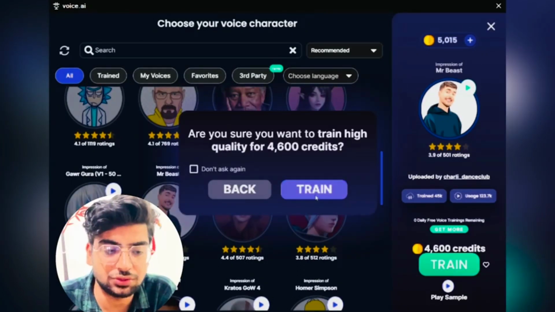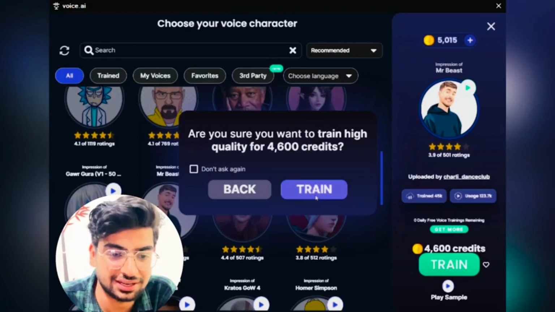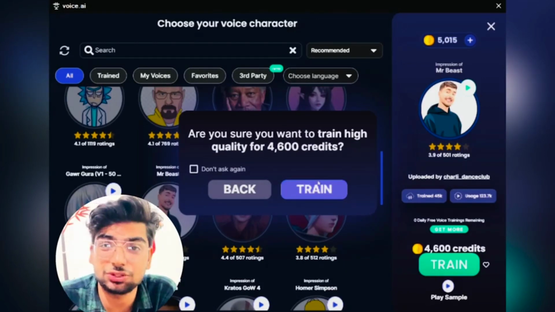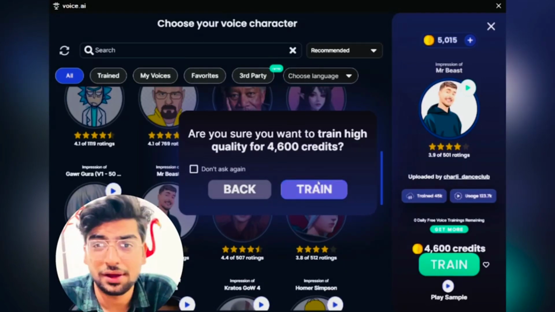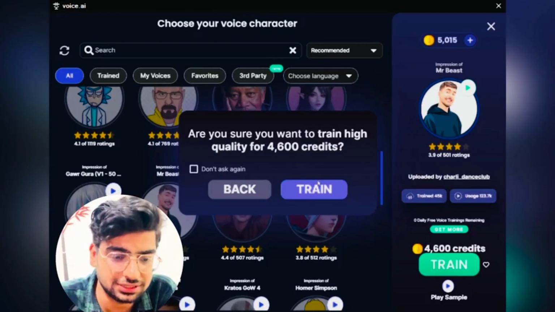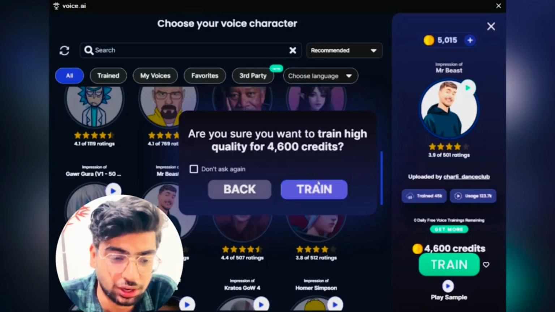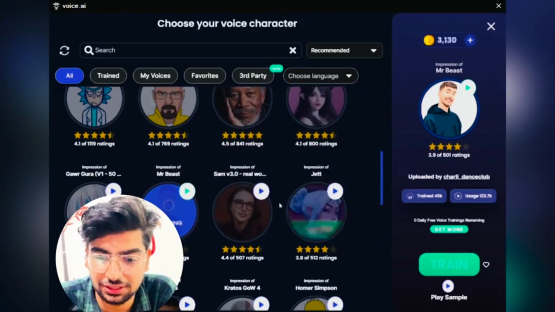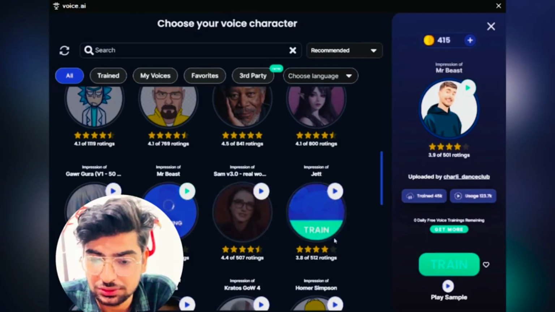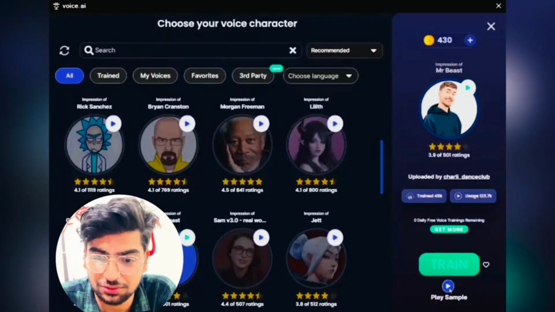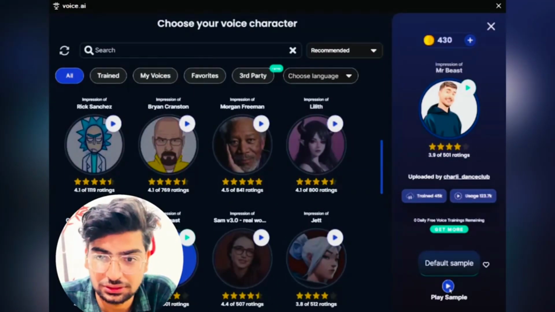Now it will ask you to train high quality for 4600 credits, but that is how I know these coins would be a lot, but you can earn these coins by referring this app to other people or your friends and families. So you can also do that, but we are using it for the trial, so I'll just show you how it's done. Just click on train, so it will be training the sample for you. And now if you want to listen to the sample, it would sound something like this.